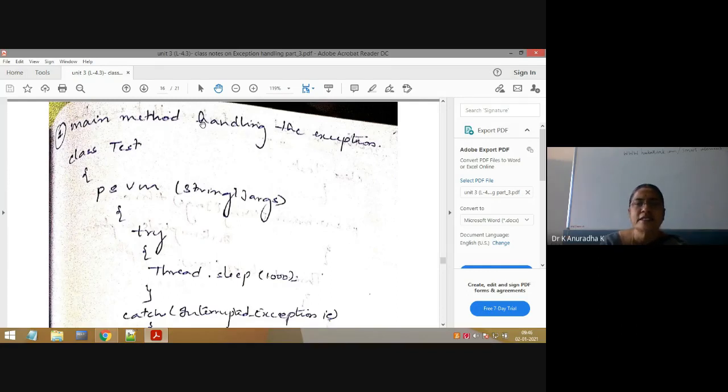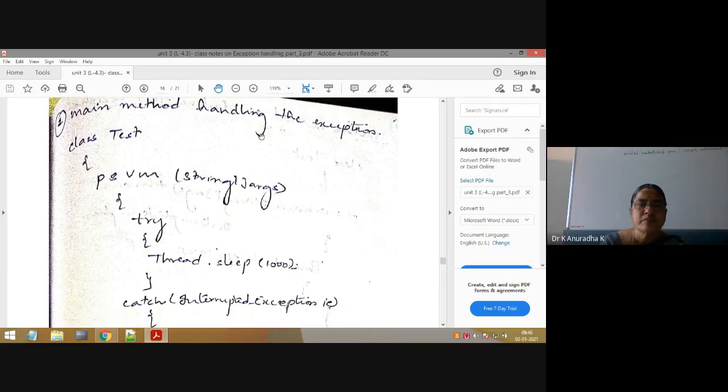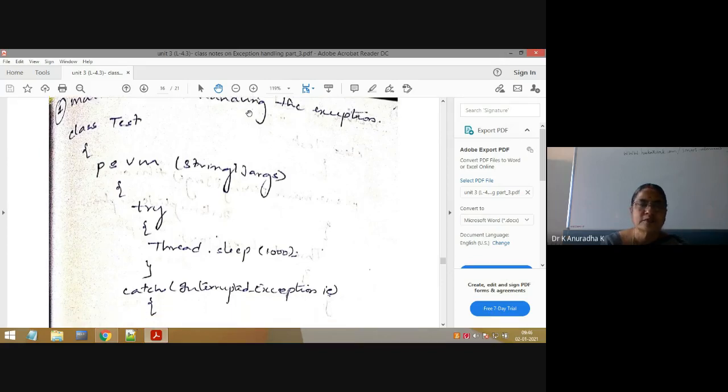Handling means always writing try catch blocks. By writing a try and matching catch block, that is nothing but handling. Already you know, this is easy only. Class Test, so public static void main(String[] args).